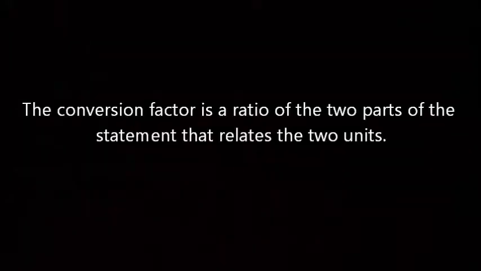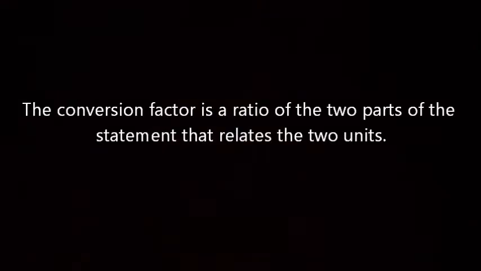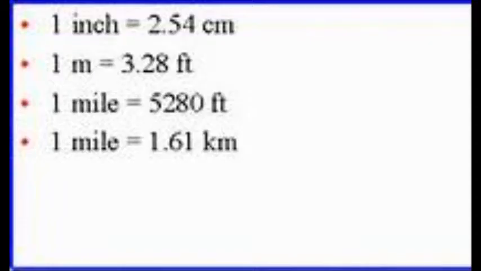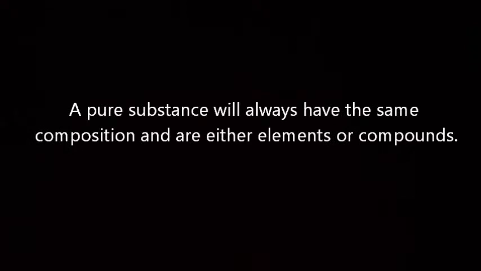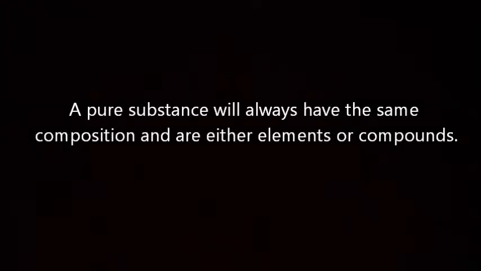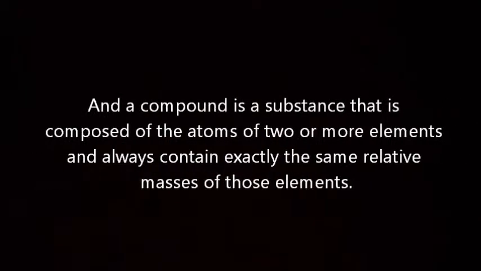The factor is a ratio of the two parts of the statement that relates the two units. A mixture can be defined as something that has variable composition, for example wood or wine. A pure substance will always have the same composition and is either an element or a compound. And a compound is a substance that is composed of the atoms of two or more elements and always contains exactly the same relative masses of those elements.